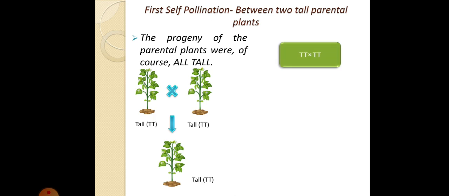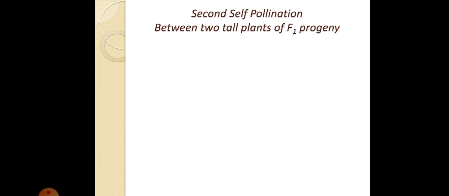That the next generation that came was also tall. So this is capital T. After pollination, all the plants were tall. So he said that the parents that were tall will always give tall plants as their children. Now he did another self pollination, a second self pollination between the two tall plants of F1 progeny.